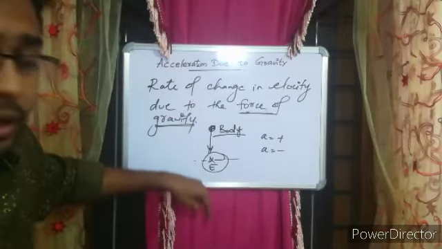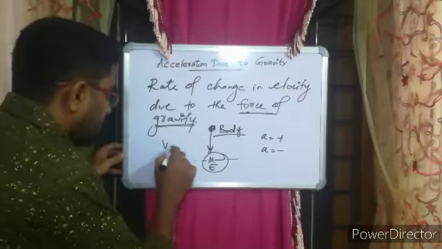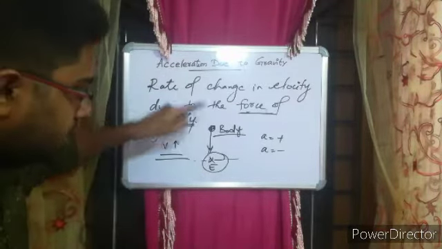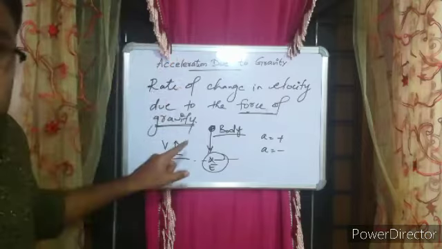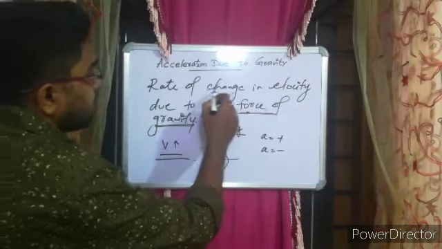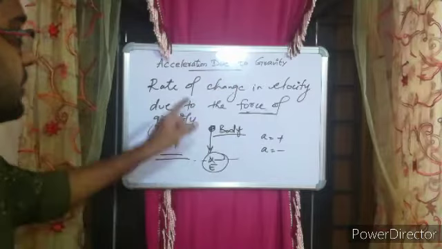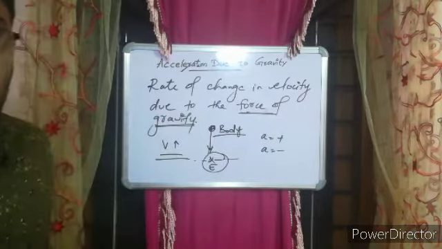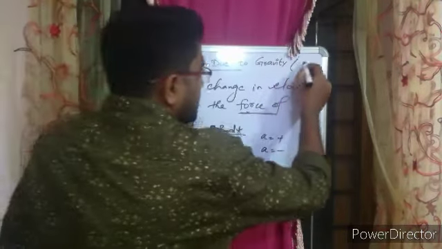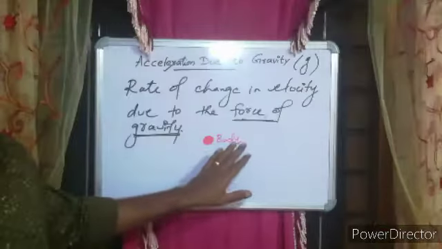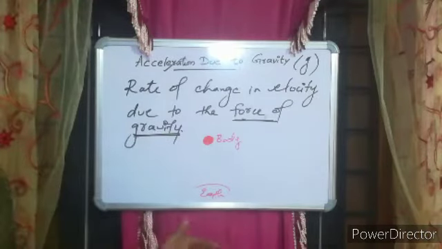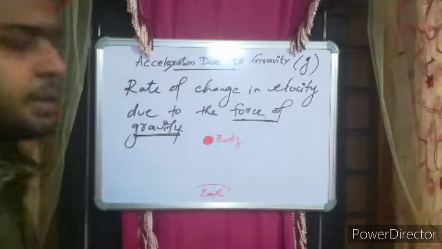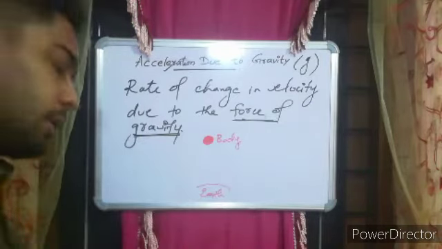Now as this body comes down, its velocity increases. As the body is falling down, its velocity starts to increase, and that change in velocity in a particular time, you call the acceleration due to gravity, and it is represented by the letter G. Bodies are attracted towards the earth, so you call it the force of gravity. The force by which a particular body is attracted towards the earth is the force of gravity.